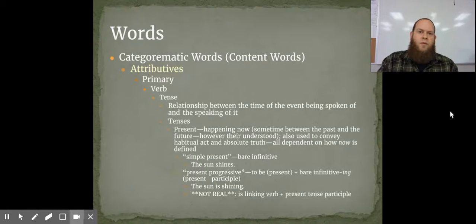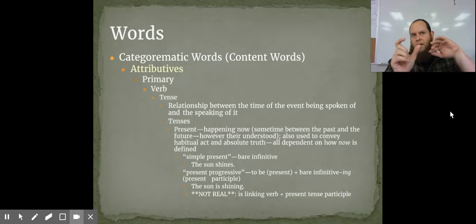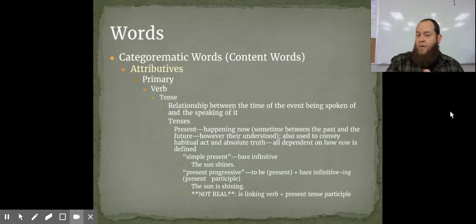All right. So for the present tense, we form that with the bare infinitive. Remember, they're our first of the principal parts. So instead of to run, we take out the to, we just have run. So in the example that I gave, the sun shines. We also have another tense that is not really a tense. It's like the sun is shining. Really, what that is, sun is a linking verb, present tense, and then you've got a present tense participle, shining.